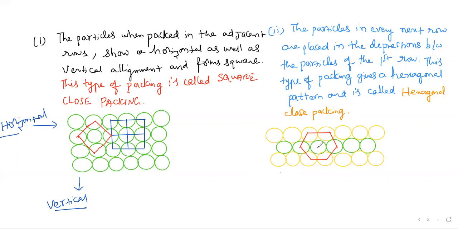Here, around this one, we have 6 nearest touching spheres. That's why here the coordination number is taken as 6. But for this one, the coordination number is 4. So now we observed what is square close packing and what is hexagonal close packing.